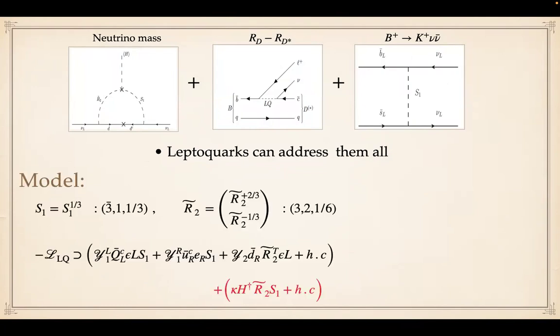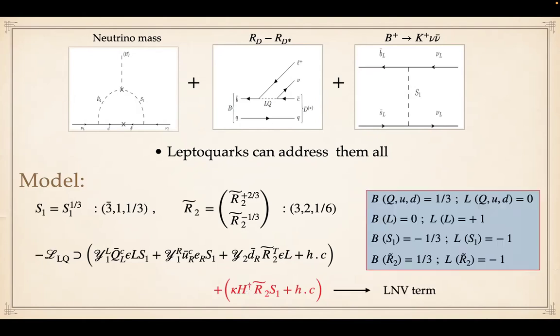So in this model, we have extended the standard model through two scalar leptoquarks, S1 and R2 tilde, and their standard model charges are given in the brackets. This is the most general Yukawa Lagrangian in this model. And this is a term which is a part of the scalar potential, which says that R2 tilde and S1 can mix with each other with the standard model Higgs.